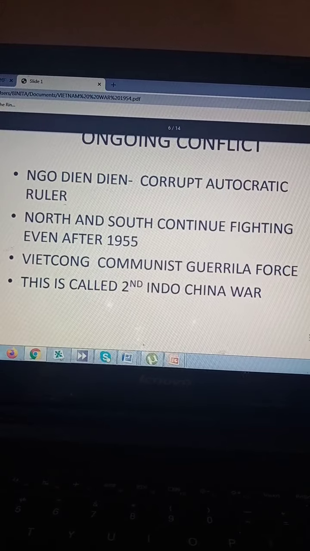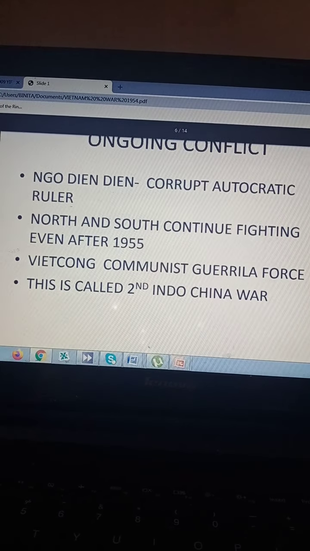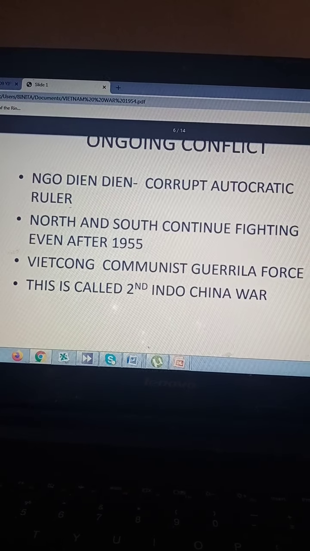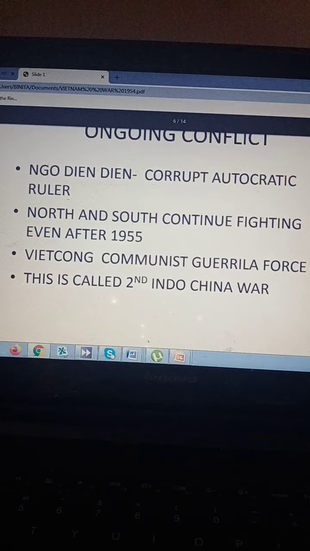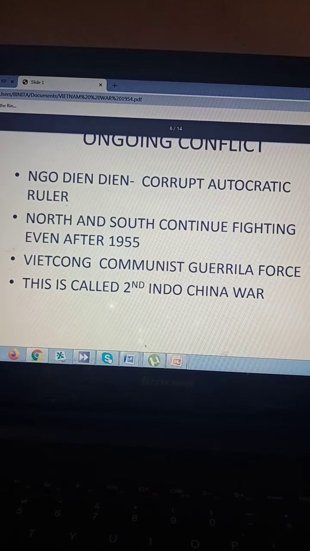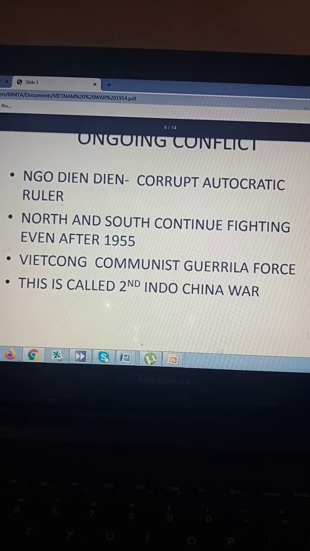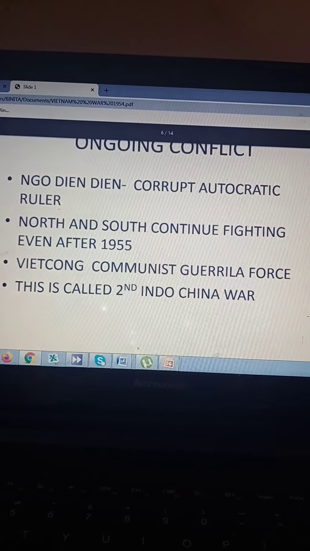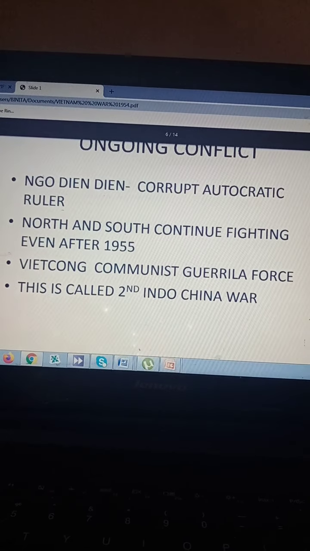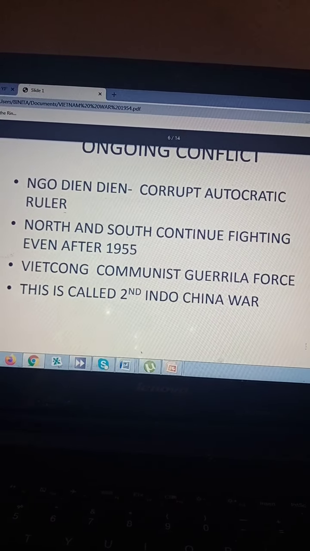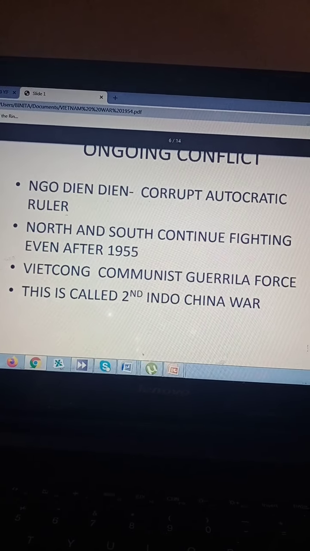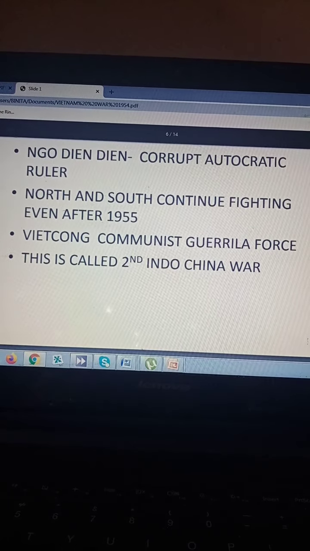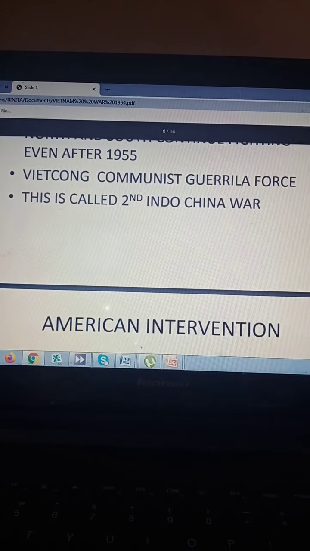Now you have the Viet Cong in South Vietnam. You have the guerrilla force that was known as the Viet Cong. They started fighting against this autocratic ruler, Ngo Dinh Diem, who was supported by the US. Don't get confused, children, with the Viet Minh. The Viet Minh was the local party of North Vietnam, supported by Ho Chi Minh. But this Viet Cong is of South Vietnam, and that is your guerrilla war. It's a guerrilla force. And therefore this now comes to be known as the Second Indochina War, or we call it the second phase of the Vietnam War.